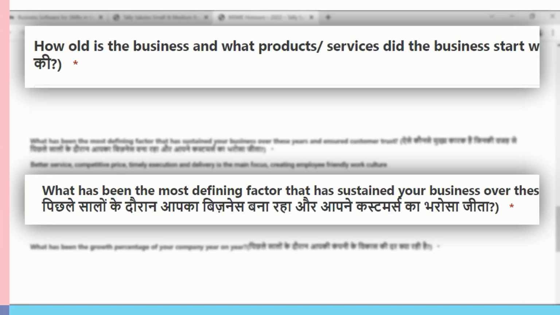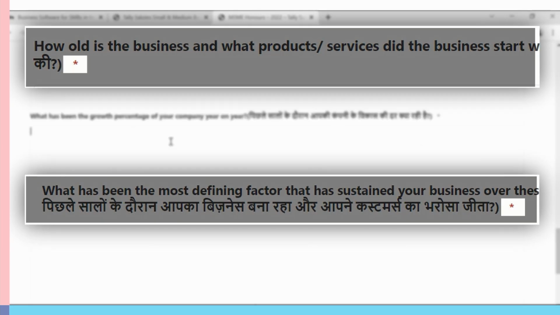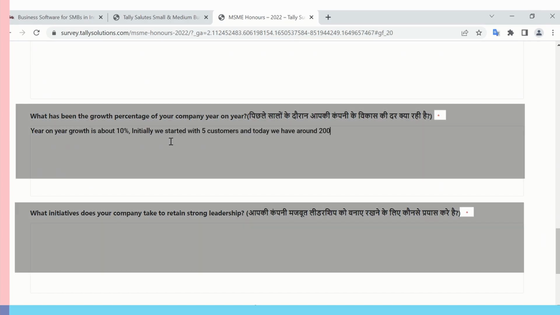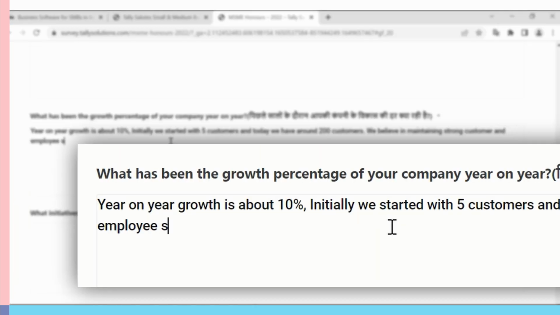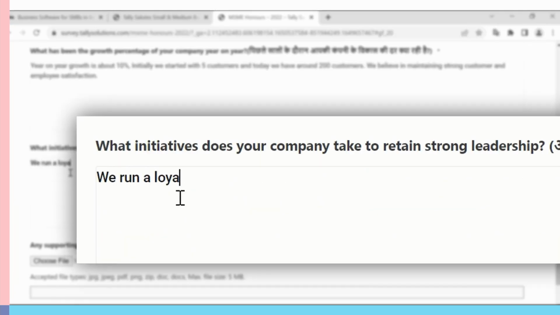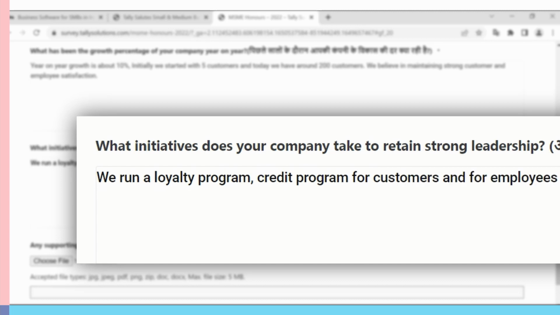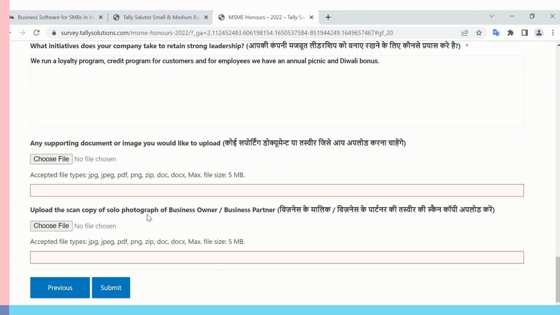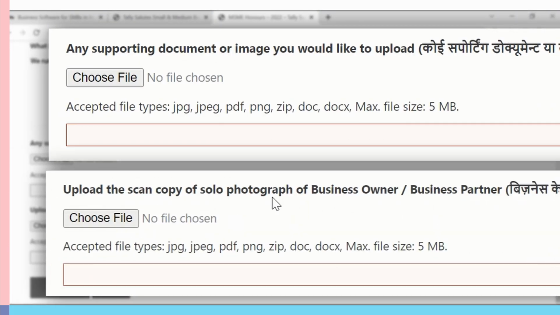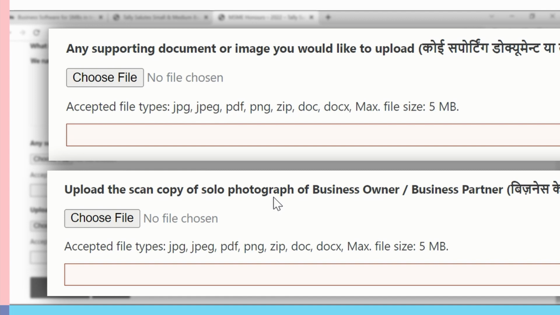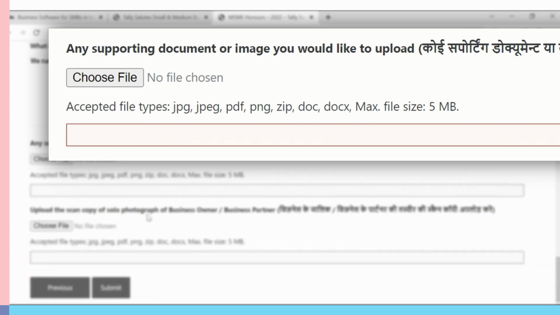Please note that wherever the red asterisk is present, those questions are mandatory. You will not be able to submit the form without filling in the response for those questions. The last 2 questions are not mandatory, but if you fill them in, you will increase your chances of winning.